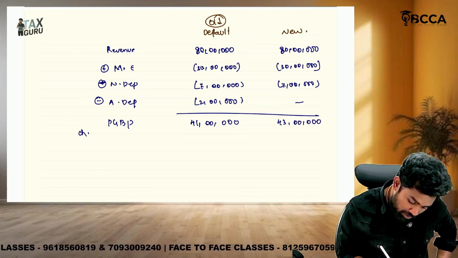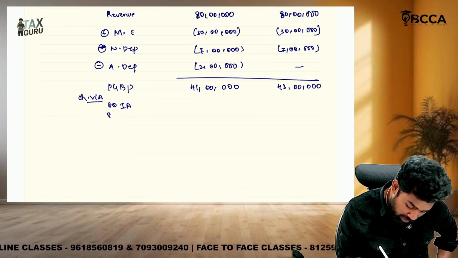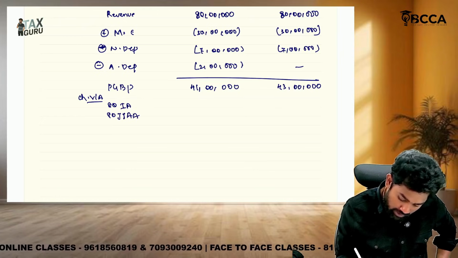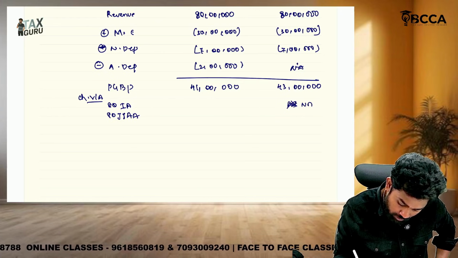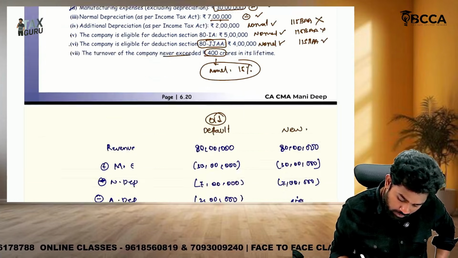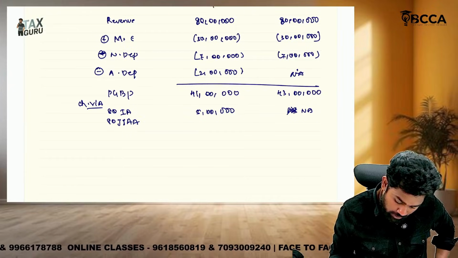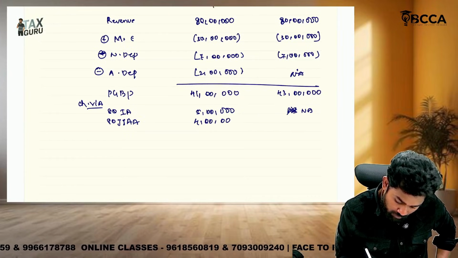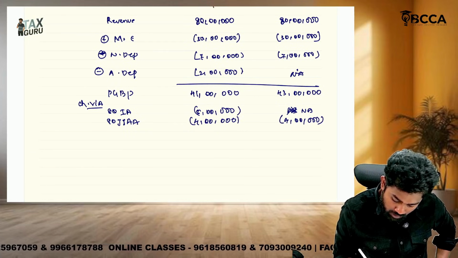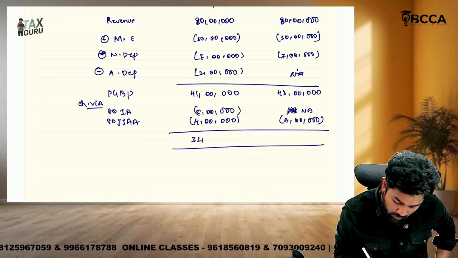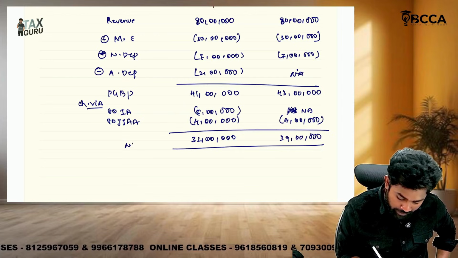Then we should go for chapter 6A deductions. Sir, under both the old, default regime and the new regime, 80JJAA is available, whereas 80IA is not available under the new regime. How much is the 80IA deduction, sir? 5 lakhs. How much is the 80JJAA deduction, sir? 4 lakhs. Here also 4 lakhs. So if you subtract these, what is the net total income, sir? 41 minus 9, the net total income is 32 lakhs. Here it is 39 lakhs. This is the net total income.